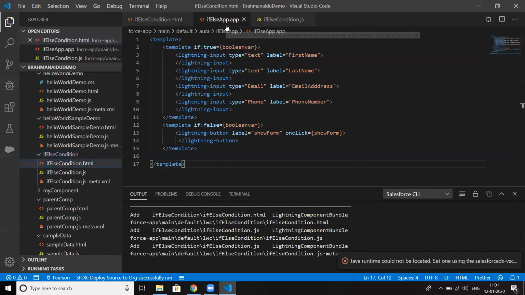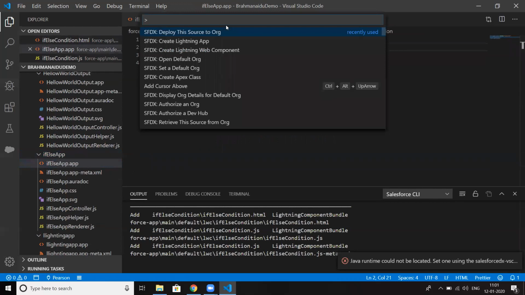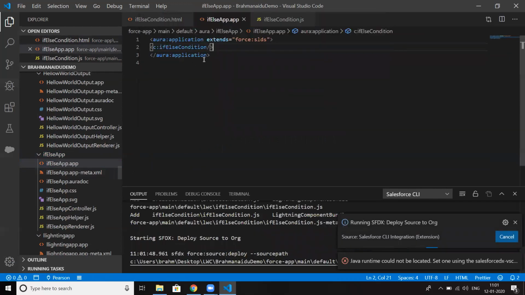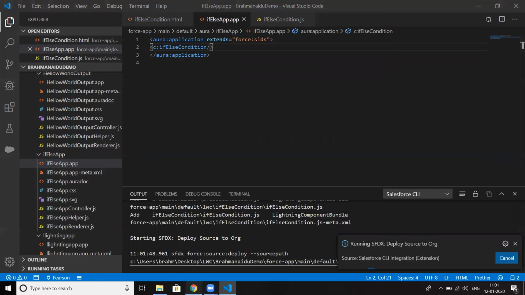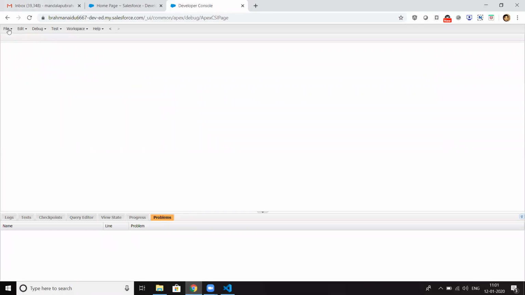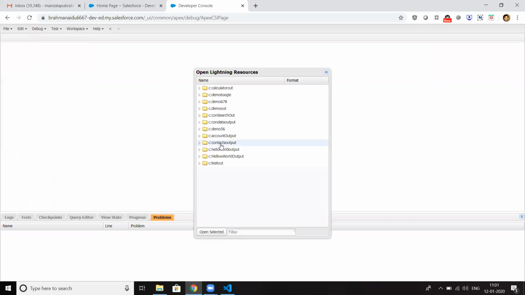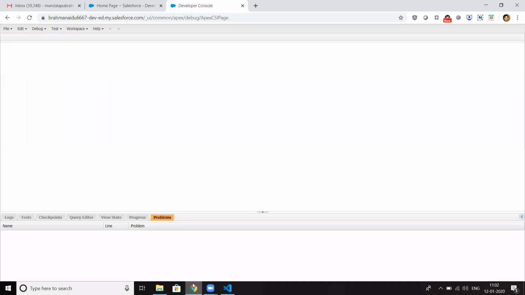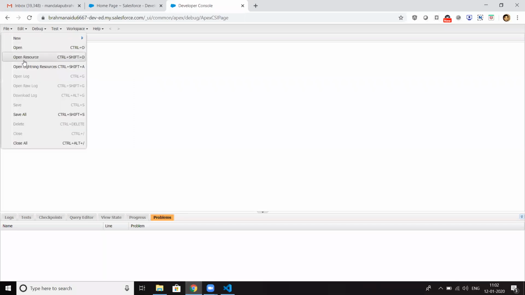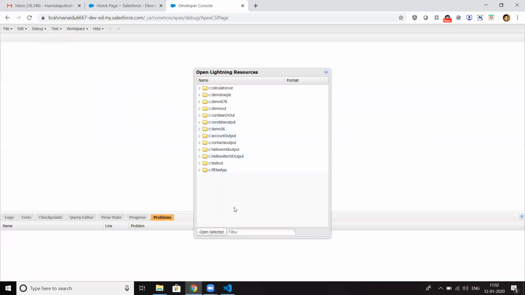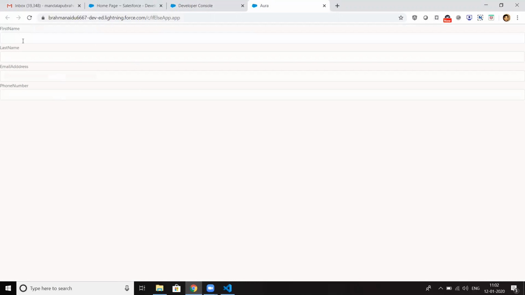Now I'm pushing the application to the source org. Our application name is if else app. Let me open the if else app and refresh it. It got success. I'm opening the application and clicking on preview. Then I'm clicking on show form, and the form is coming.